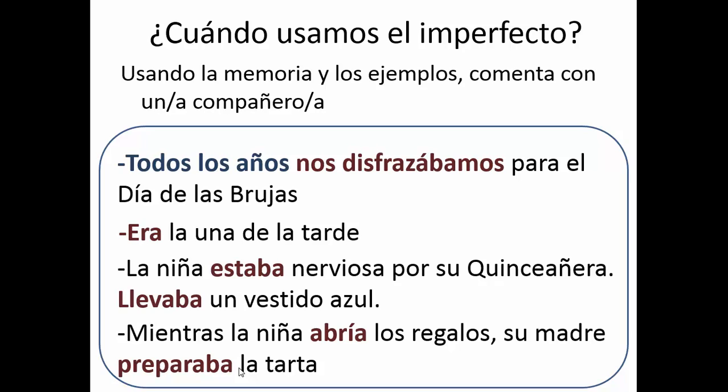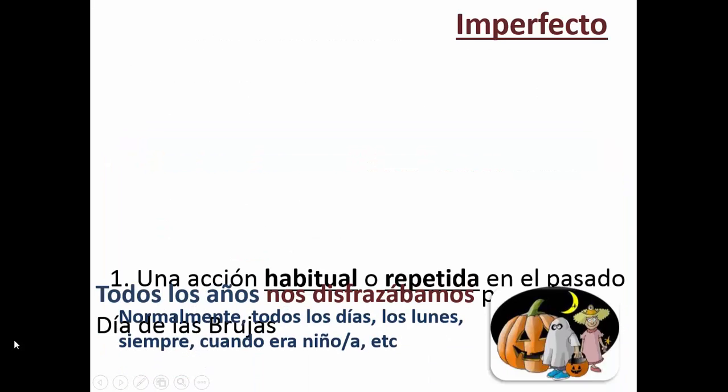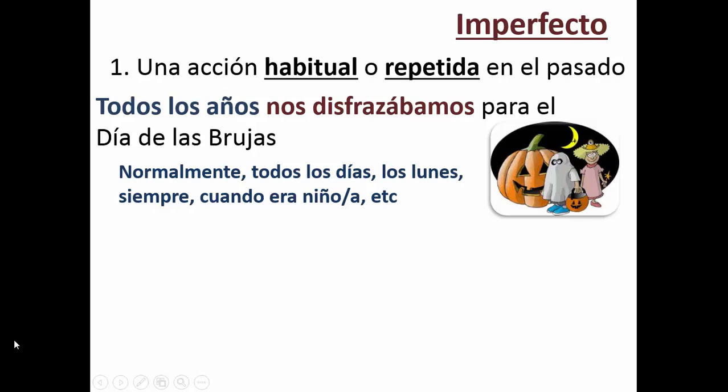And the very last one, mientras la niña abría los regalos, su madre preparaba la tarta. While the child opened her presents, the mom prepared dessert. So we're talking about description in the past, and there's also a trigger word there, mientras. Anytime I see mientras or while in a sentence, a lot of time that triggers the imperfect tense as well.